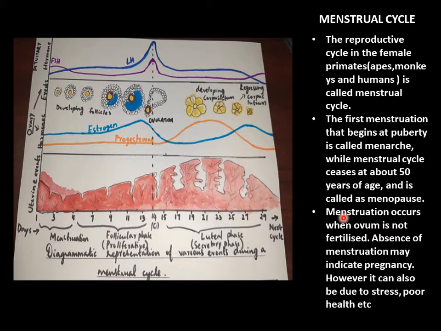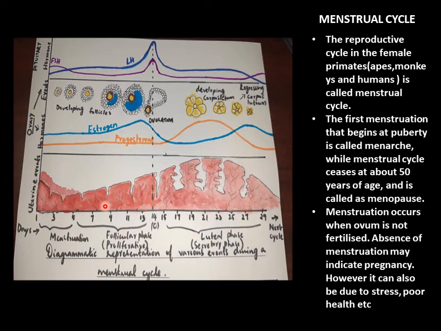Menstruation will not occur during pregnancy, and it occurs only when the ovum is not fertilized. But it doesn't mean that menstruation doesn't occur only because of pregnancy. Menstruation will fail to occur due to other reasons like stress or poor health. So the menstrual cycle can be divided into the following phases: menstruation, follicular phase, luteal phase.